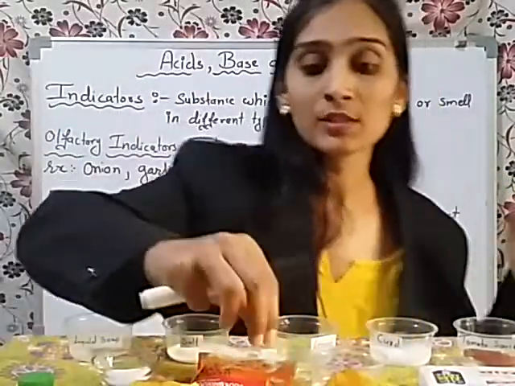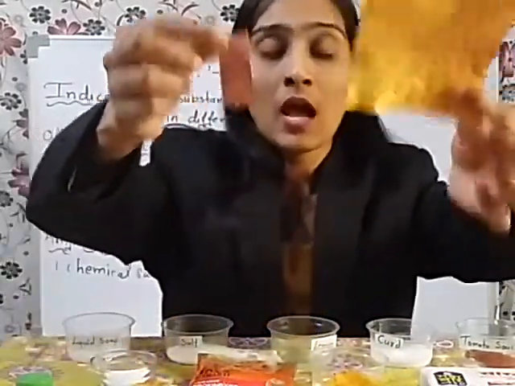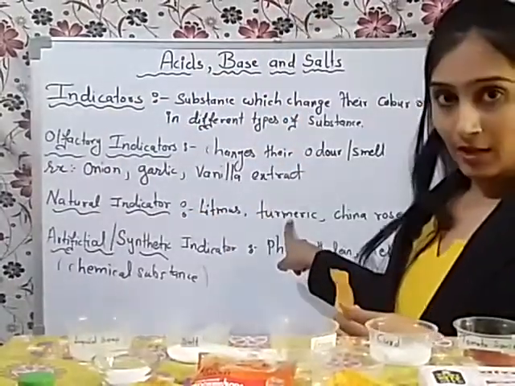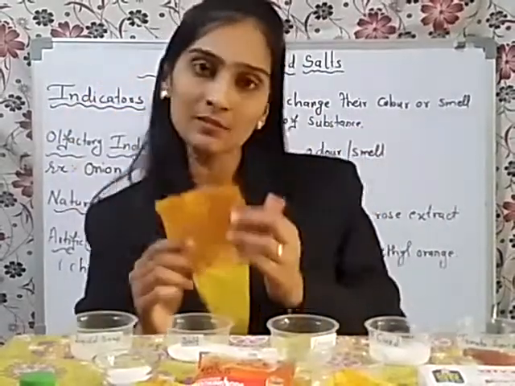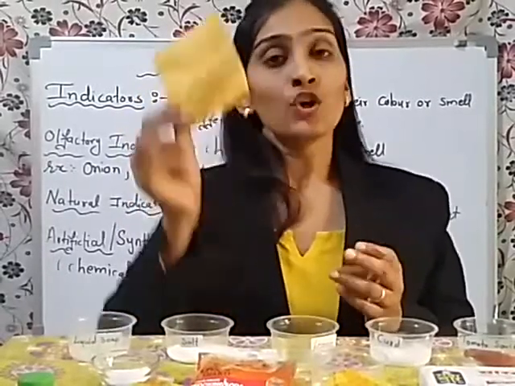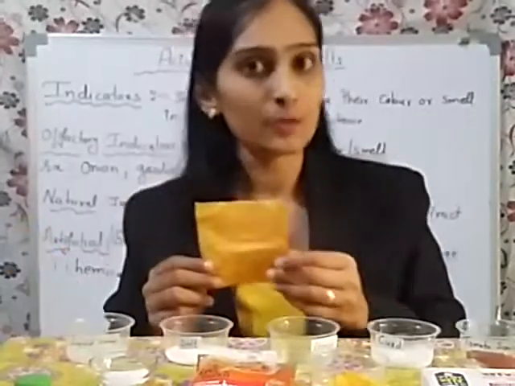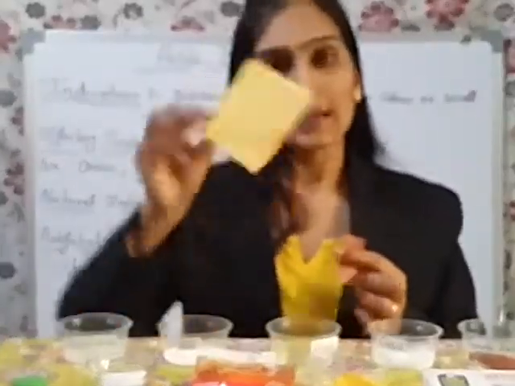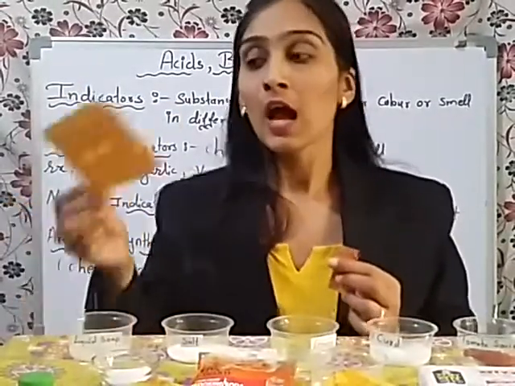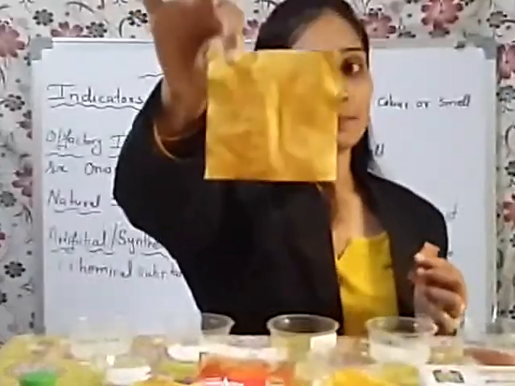Now, I am going to show these two indicators, this yellow one and this red one. I prepared both of these indicators at home with the help of turmeric. So I am going to show you how these indicators are prepared. First, you have to take any paper and soak it in the turmeric solution, that is, a solution of water and turmeric powder, for 15 minutes. Then remove this paper and dry it for 10 to 15 minutes. After 10 to 15 minutes, it will get dry and you will get this type of yellow paper, that is, the indicator.